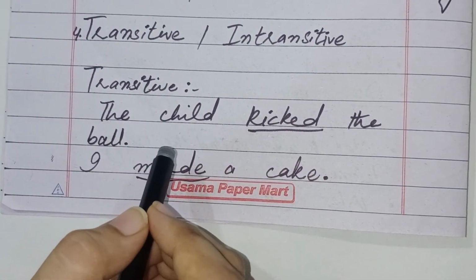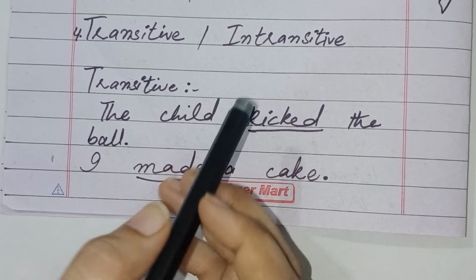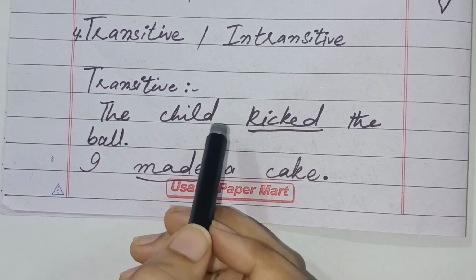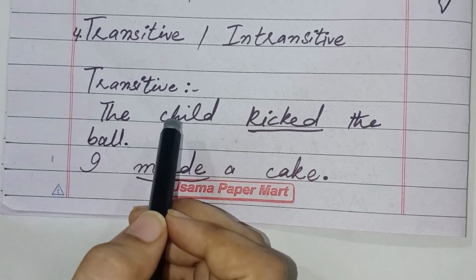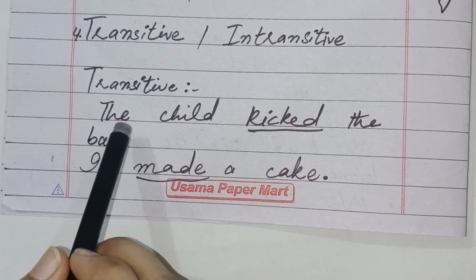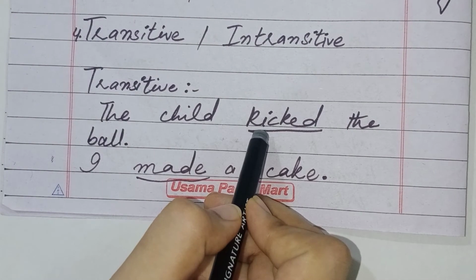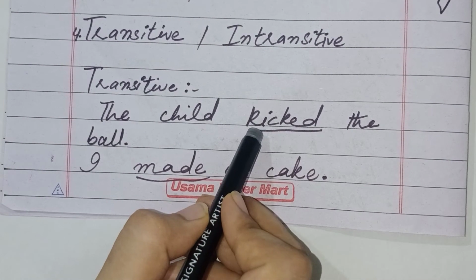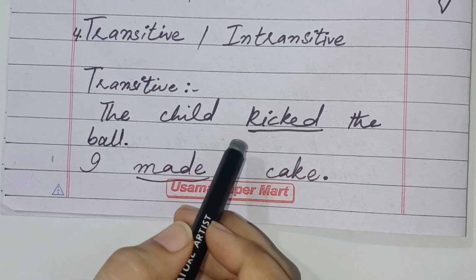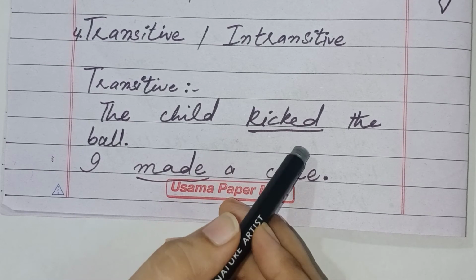So guys, we can say that a transitive verb is a verb that denotes an action which passes over from the doer or subject to an object. Now move to an example. The child kicked the ball. Guys, in this sentence the ball is the object because it received the kick, and the word kick is transitive because it always needs an object.